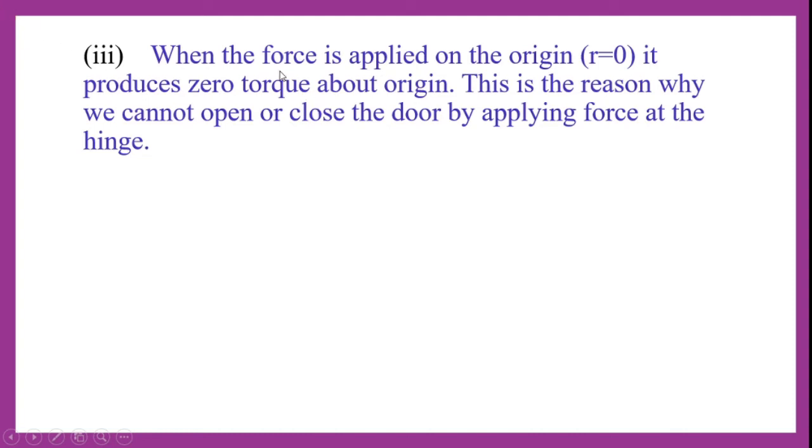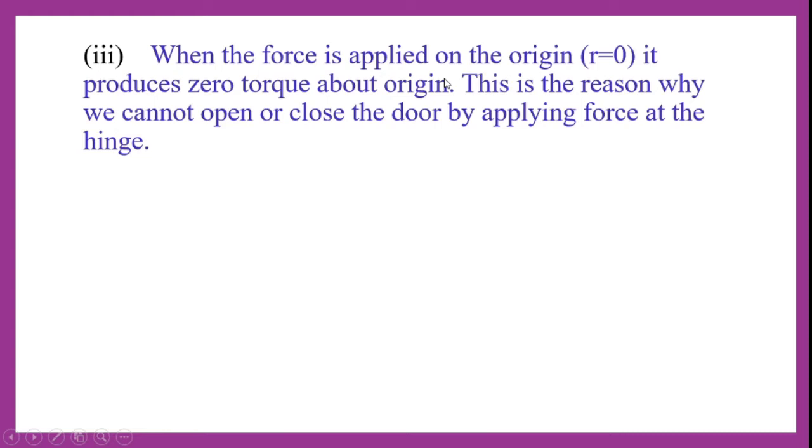Also, if you observe, when the force is applied on the origin, let us say if you push or pull a door at the hinge, putting force at the hinge, what happens? Same is the case, tau is equal to RF sin theta. We are applying the force on the origin, that means R becomes 0. That means it produces 0 torque about the origin.